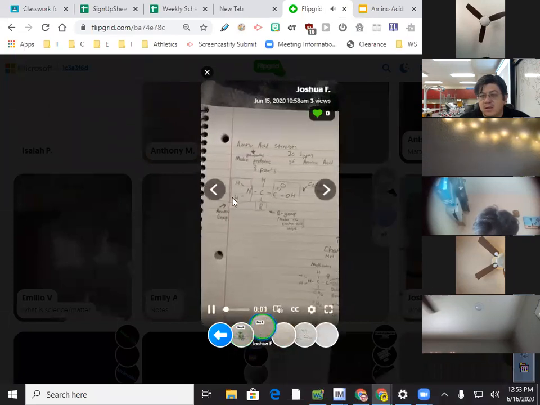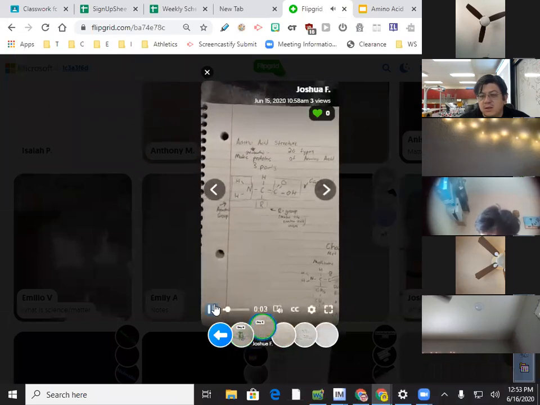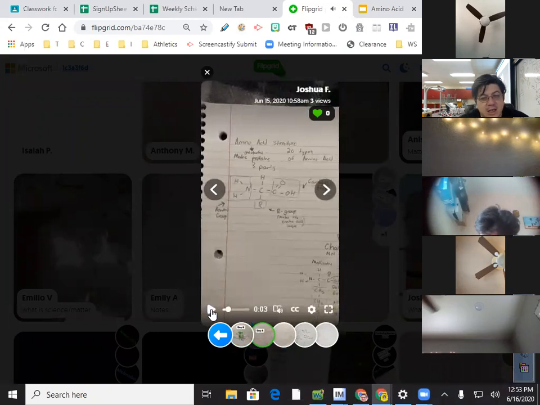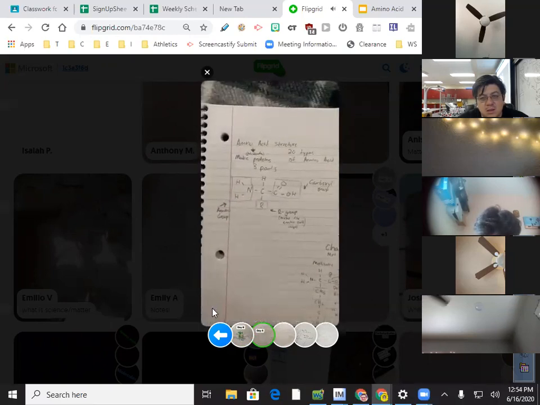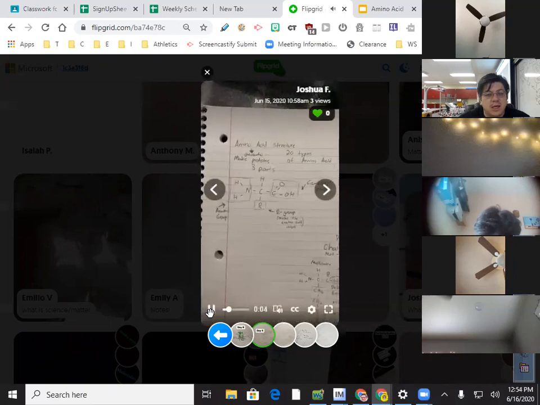Amino acid is a molecule that makes proteins with. An amino acid is a molecule that makes proteins with 3 parts: amino group, R group.